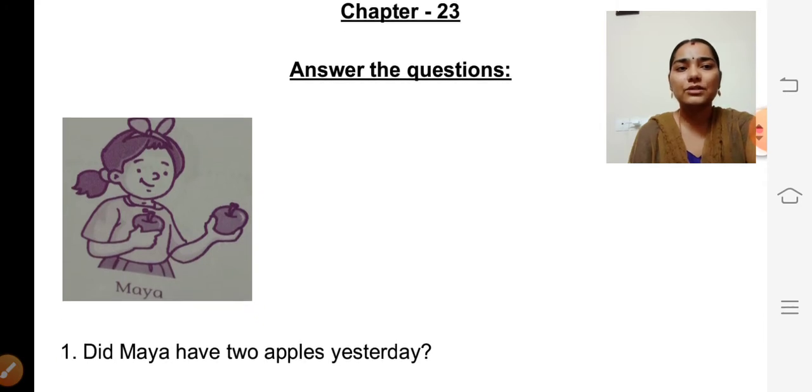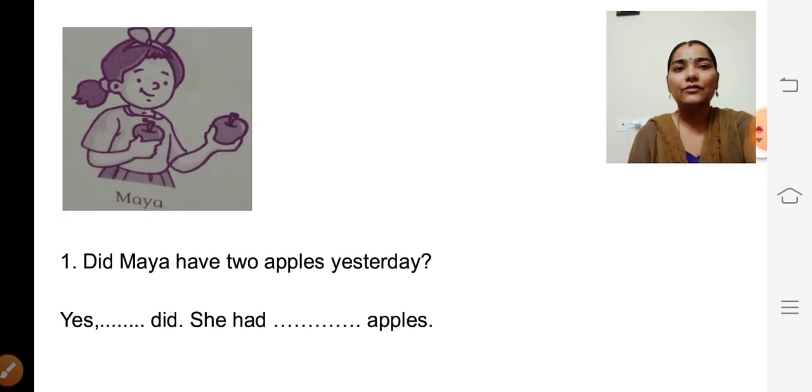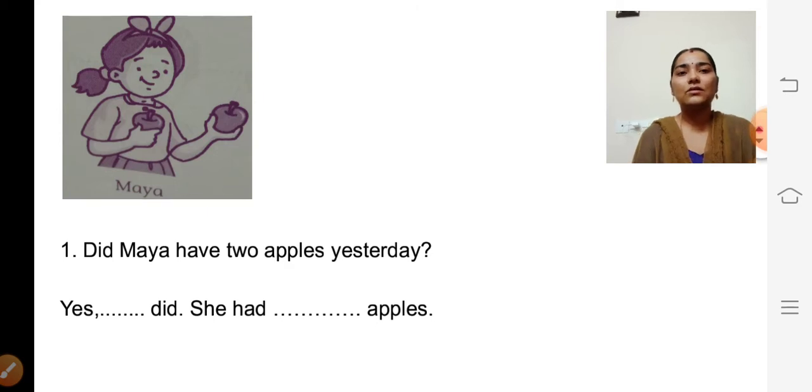First, answer the questions. Look at the first picture. There is a small girl, isn't it? Her name is Maya. What is she having? She's having two apples, isn't it? So see the first question. Did Maya have two apples yesterday?